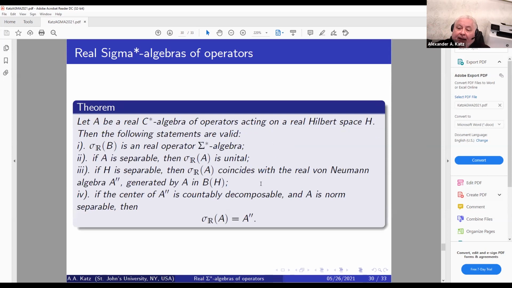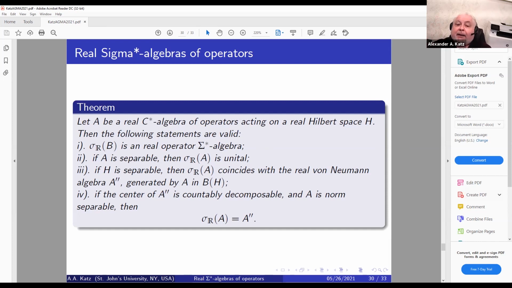And as a result, we obtain the following extension to the real case of the theorem of Davis and Kadison. Let A be a real C-star algebra of operators acting on a real Hilbert space H. Then the following statements are valid. First, its sigma envelope in B(H) is a real operator algebra. It's not immediately obvious that when you take an algebra and its envelope, it's again an algebra. You have to check that all axioms survive sequential weak closure.